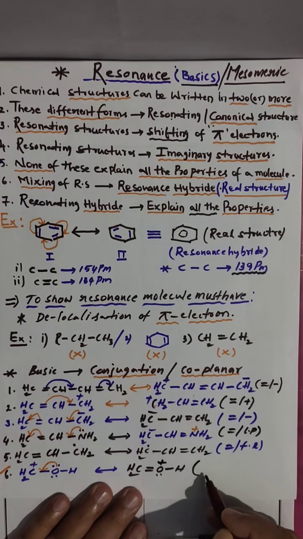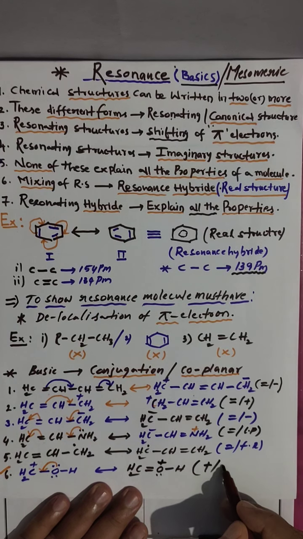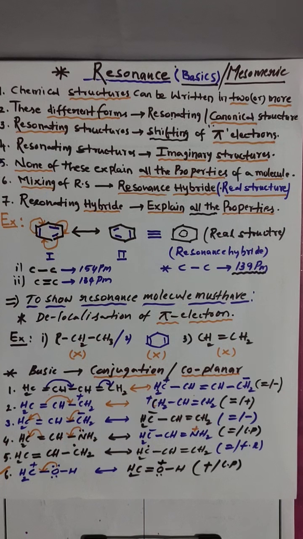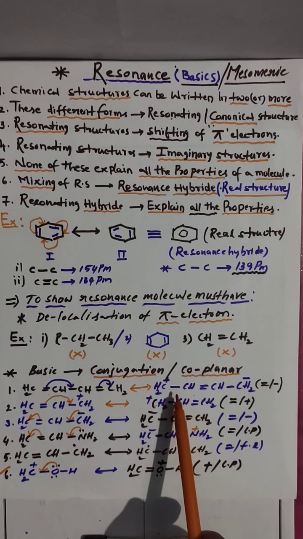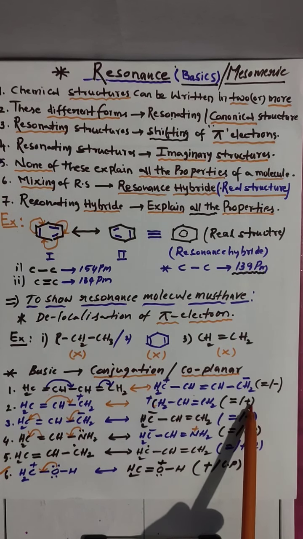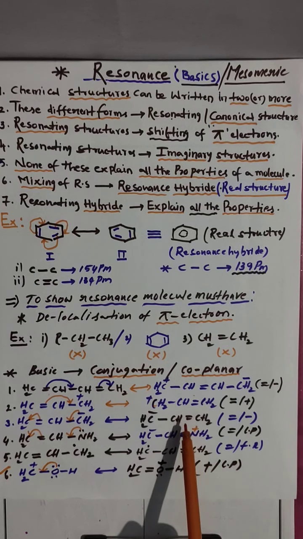Now, what is the combination? Positive charge with lone pair. So, to identify resonance in a system you have to check double-single alternating, double bond and positive charge alternating.